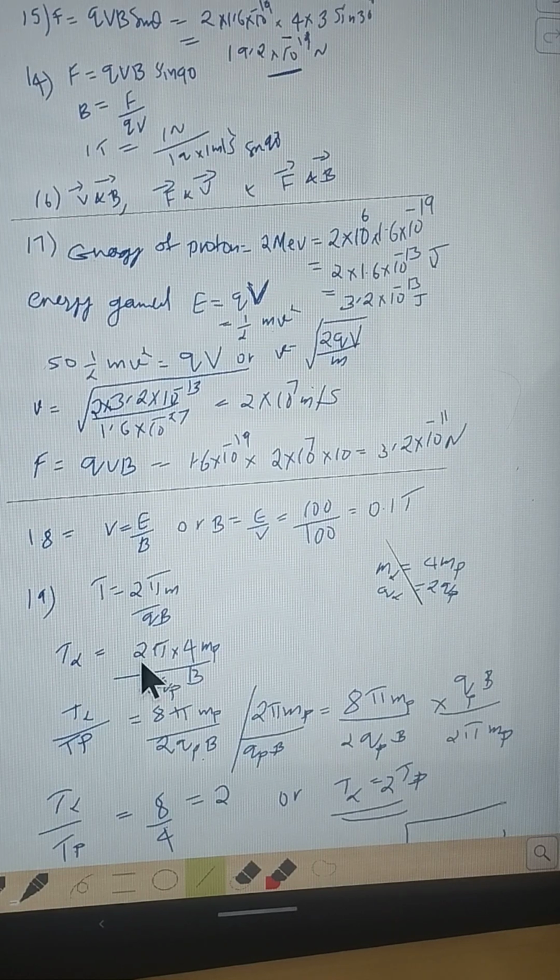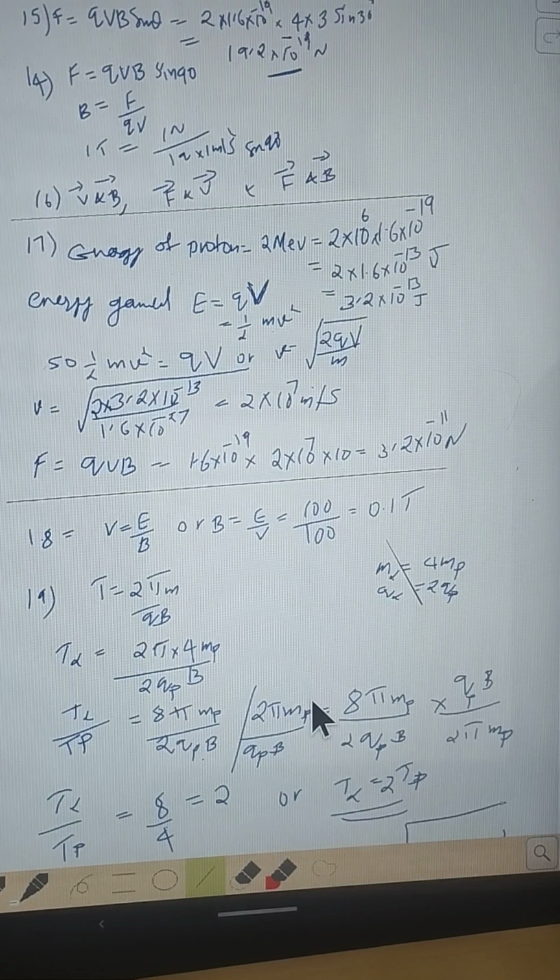Here time period of alpha is 8 pi into mass of proton divided by 2 charge of proton into magnetic field, divided by time period of revolution of proton, 2 pi into mass of proton divided by qB, and this is simplified.